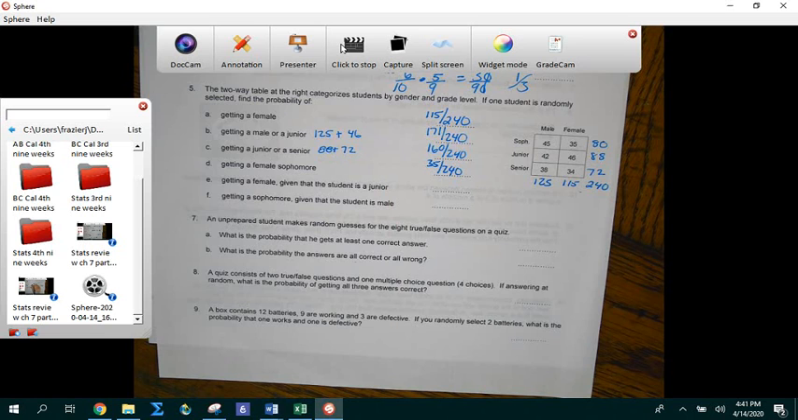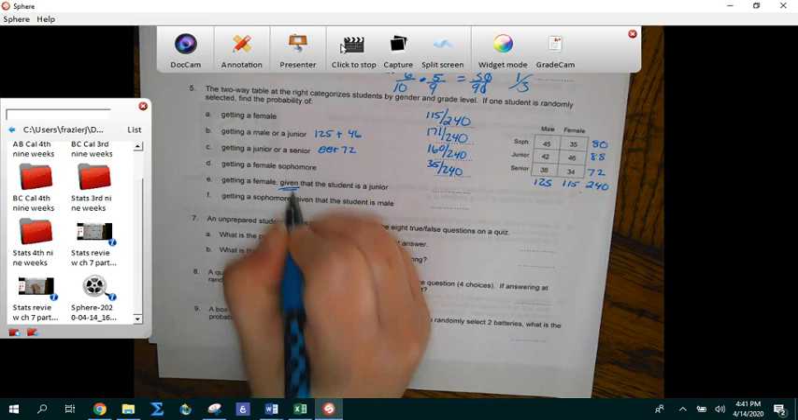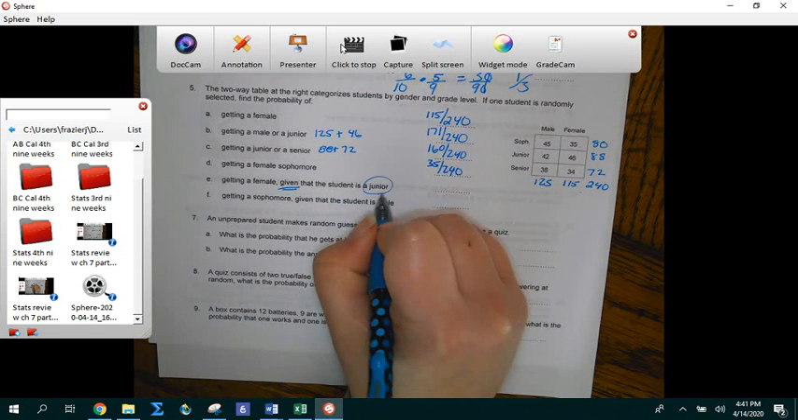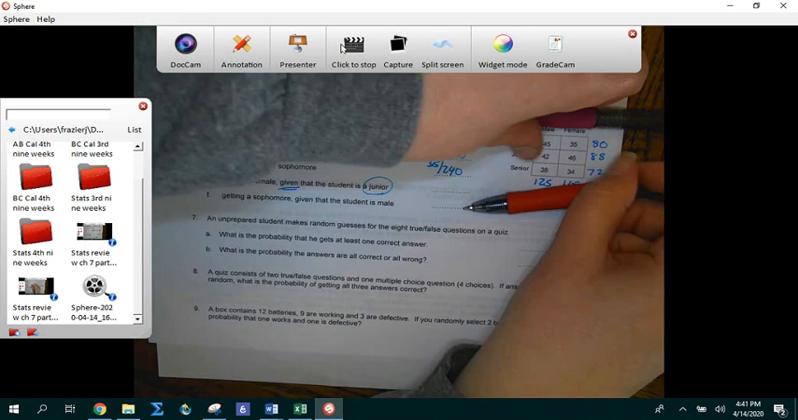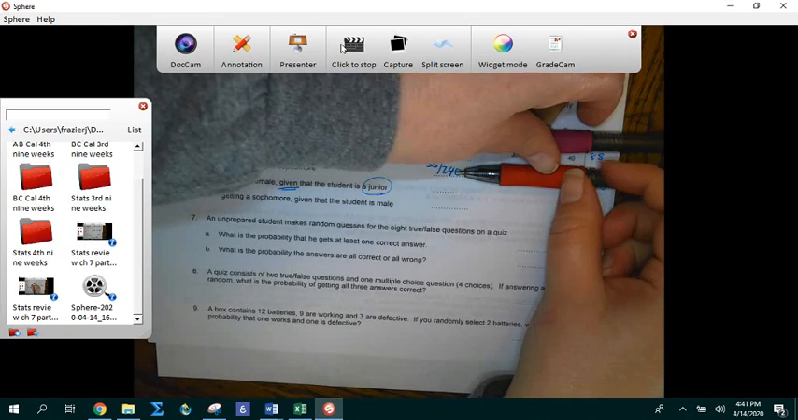Getting a female given, so I'm going to focus on the juniors. So if we're given junior, that means I'm going to ignore sophomore and senior.